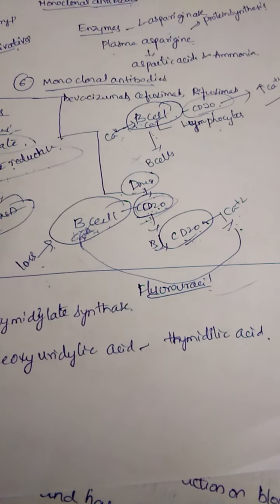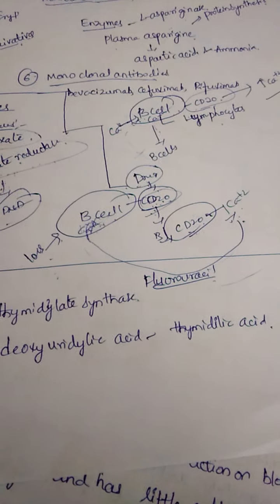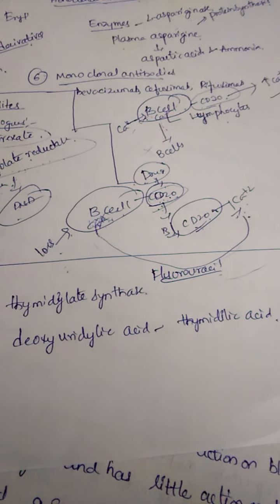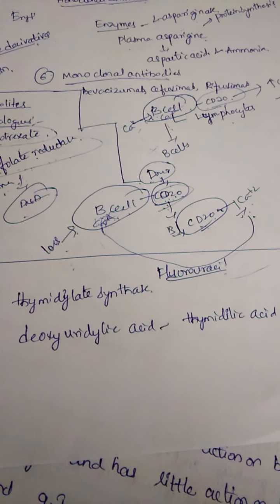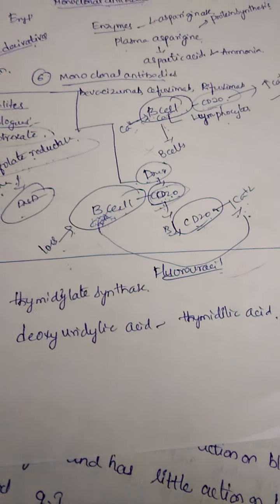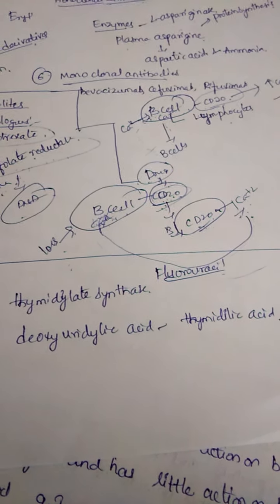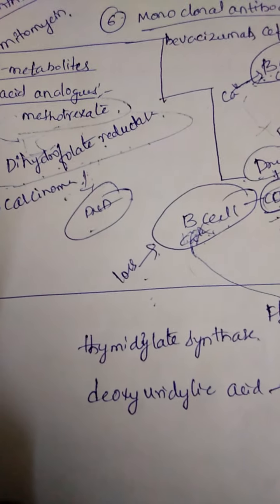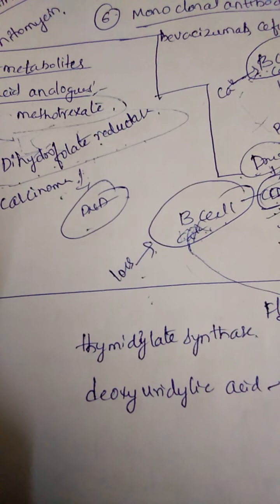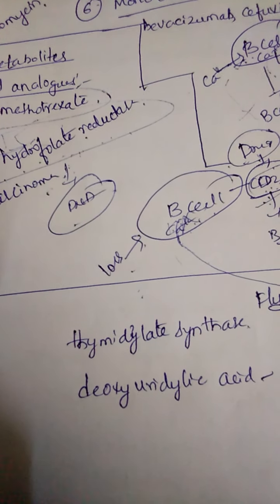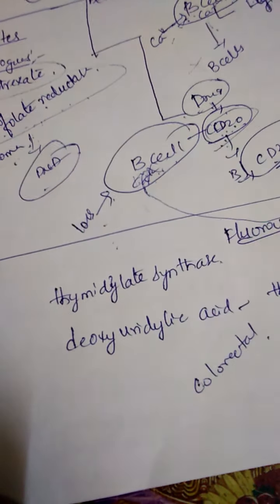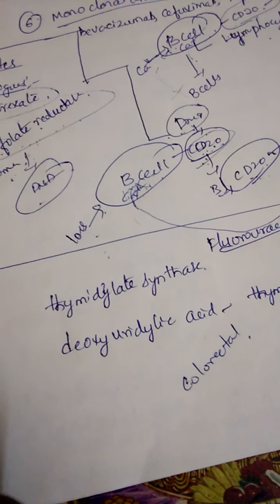If there is no formation of thymidylic acid, this in turn may lead to loss of DNA strength, mitotic divisions can be decreased, and in some cases the DNA may be damaged. Adverse reactions are similar. It is mainly used to treat colorectal cancers, breast cancers, and stomach, rectum, and ovarian cancers.